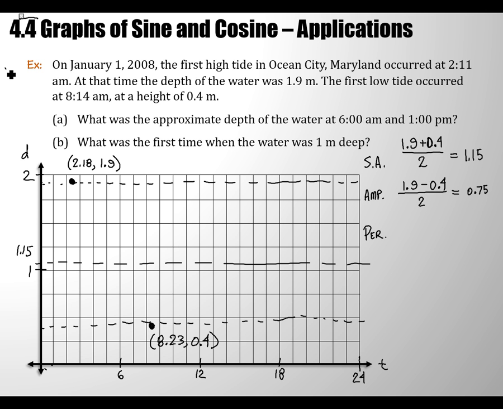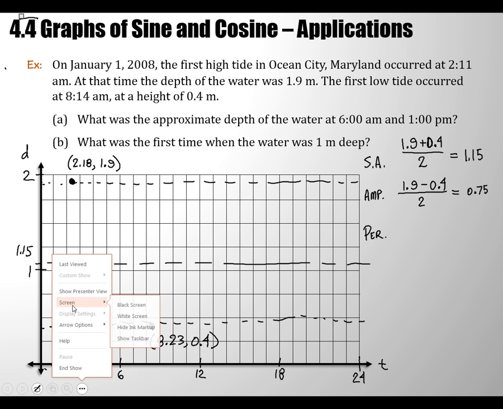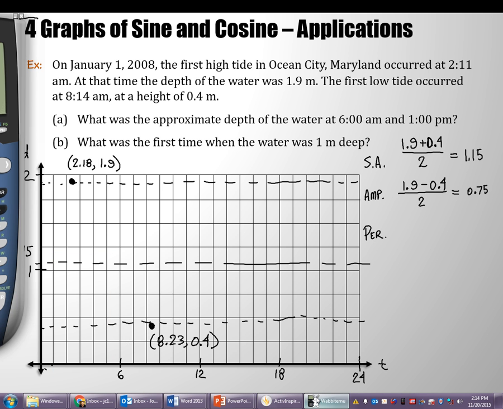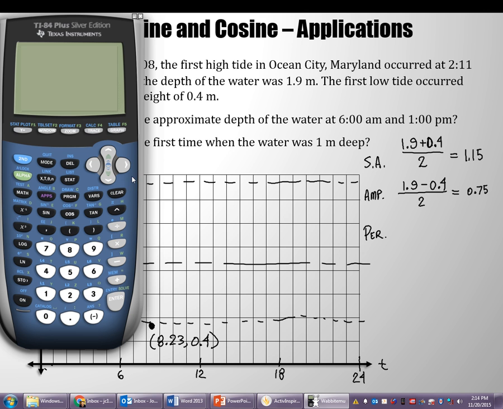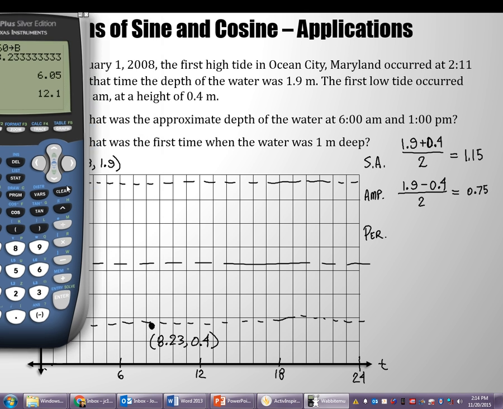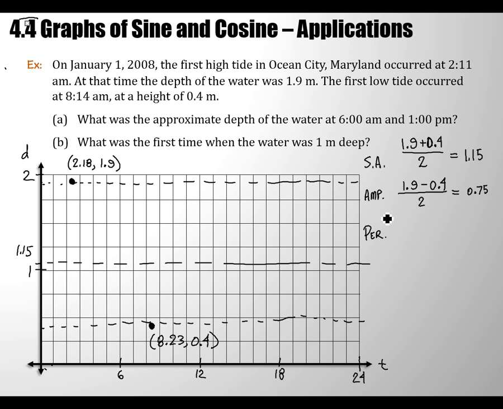Where's my calculator? Okay. So actually, I already have these values stored in my calculator, the x values, or excuse me, the t values, a and b. So I think what Lisa's saying is let's do b minus a, and 6.05 is half of the period. The whole period is 12.1, right? So we just figured out what the period was through a process I'm not writing down, sorry. It's 12.1. Okay? Beautiful.